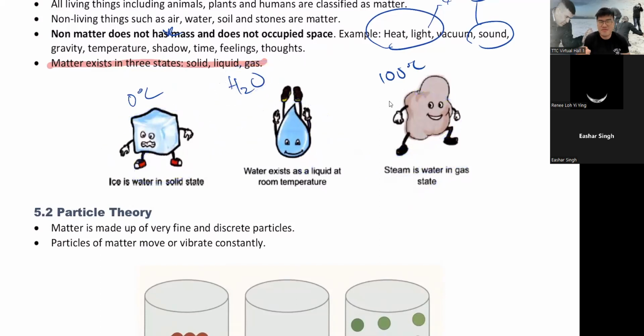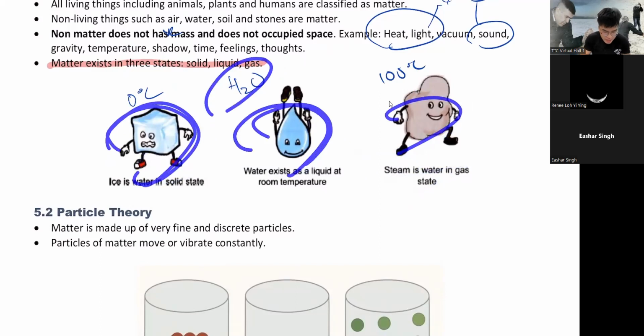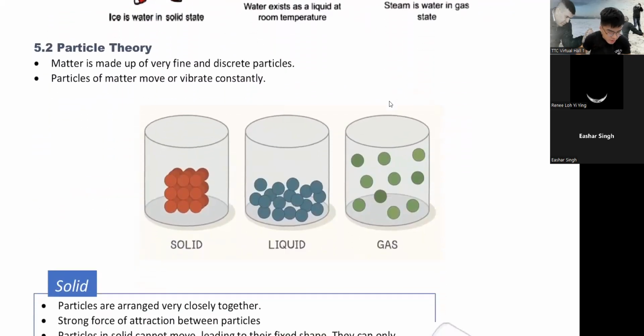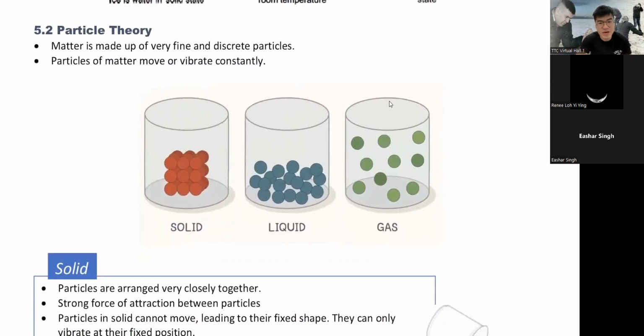They are chemically the same. They are the same chemical. It's just that the state is different: solid, liquid, and gas. This is the main part of this chapter, which is very easy. So let's look at 5.2, the particle theory. This is a very important part for you to learn.